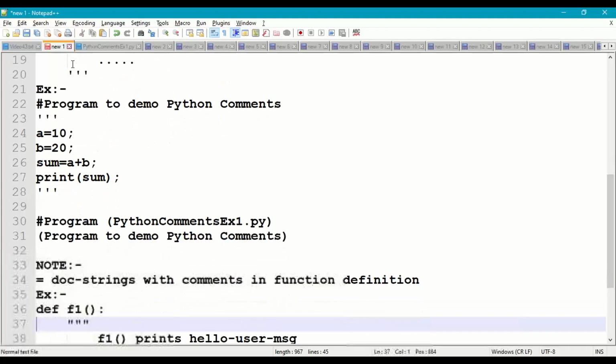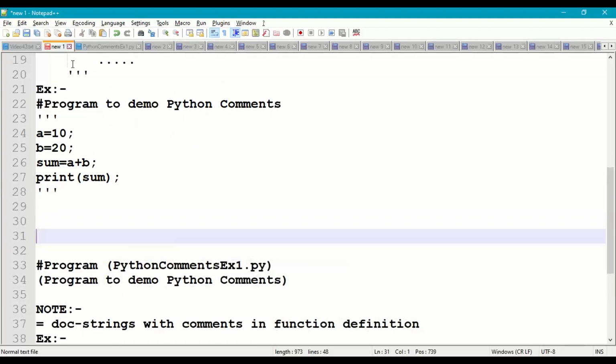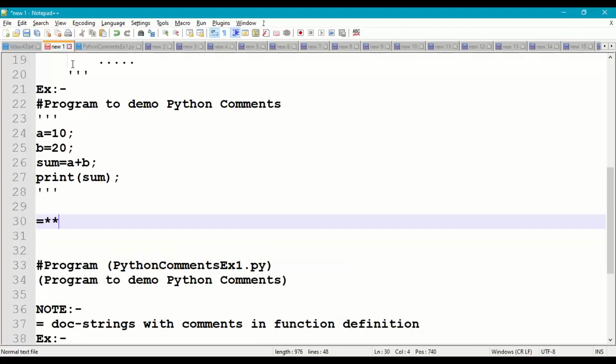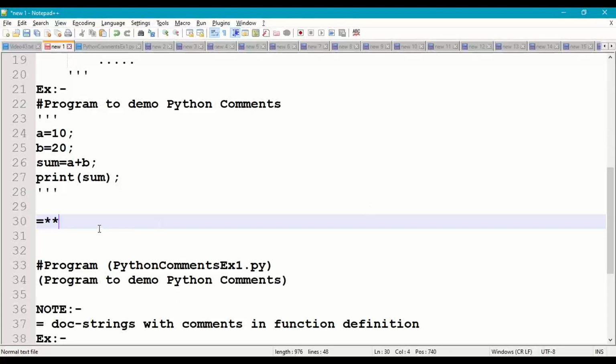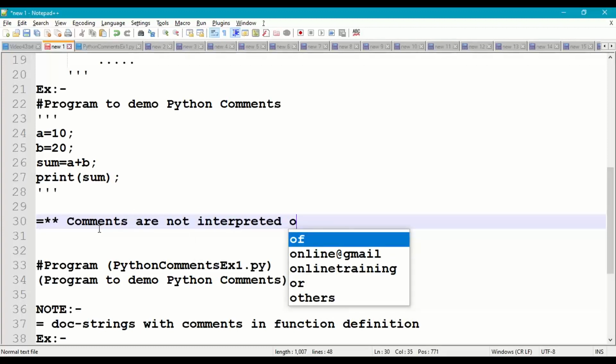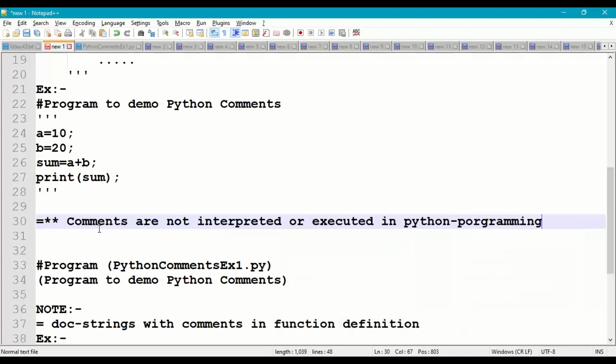Basically, comments are not compiled and not executed in any programming language. In Python, comments are not interpreted or executed in a program. They just provide a description of a program.